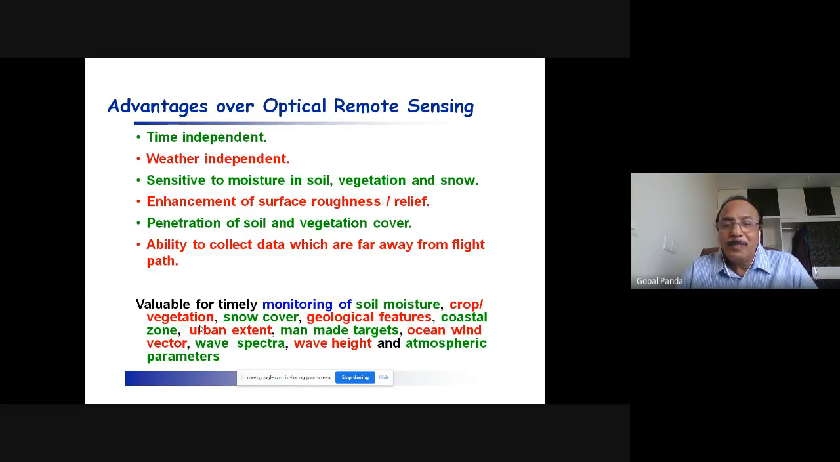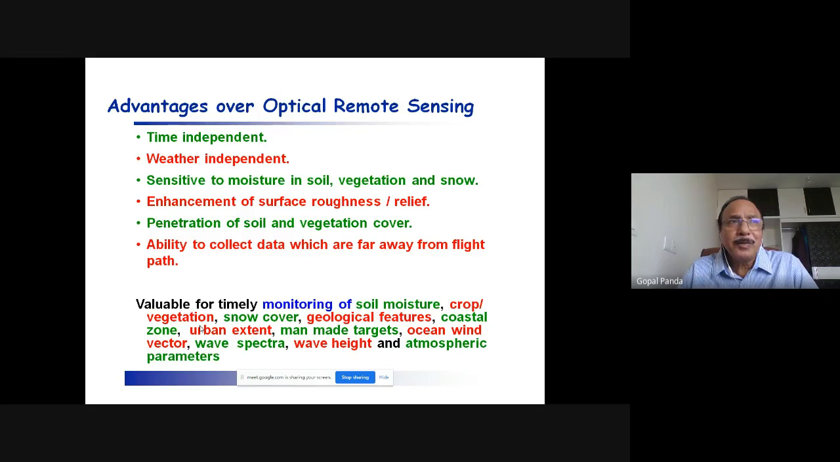If people are interested to assess the soil moisture, crop vegetation, snow cover, the geological features, coastal zones, urban extensions, man-made targets, ocean wind factors, wave spectrums, wave height and atmospheric parameters, these are all being studied through microwave remote sensing. So this is one of the important areas.